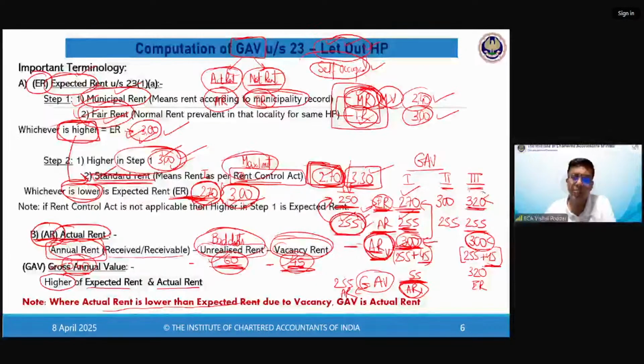Second possibility, ER is greater than ARV also. Now, if ER is still greater, the law says, now I cannot do anything. ER is very high, higher than AR also, ARV also. So finally, I have no choice but to take ER. So remember one thing, only AR or ER. One of these two can only be your GAV, nothing else.